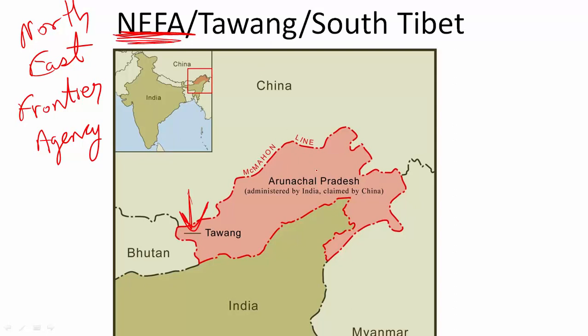Now during the war, this was also called the eastern sector, because as you can see this is situated on the eastern part, and the part here in Ladakh in Jammu and Kashmir, this was called the western sector. Although it is the north of India, if you see, this is the west and this is the east part. So you might come across terms like western sector or eastern sector.